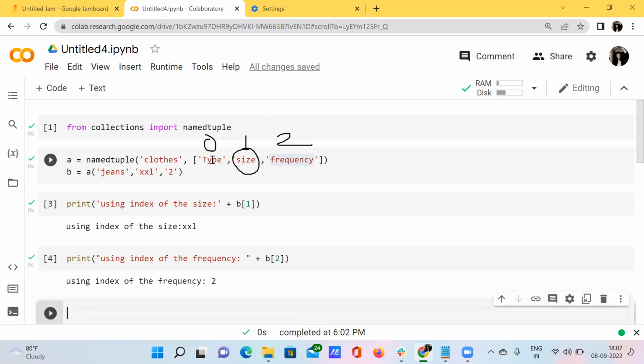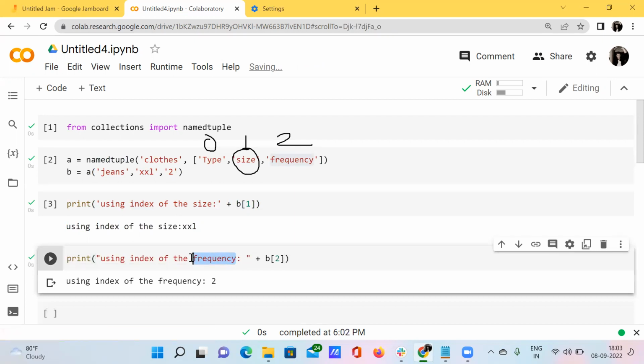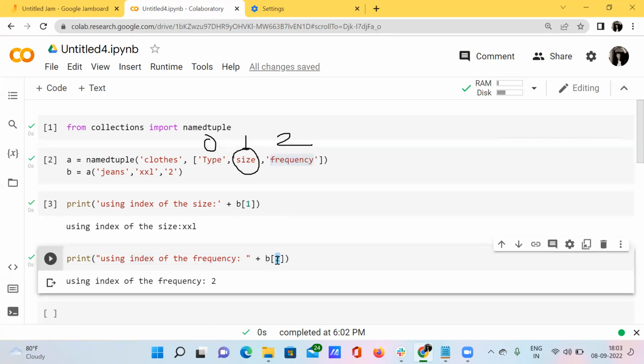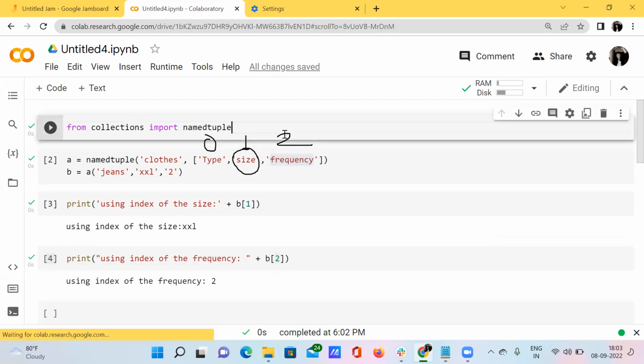Why? Because jeans is for type, and double XL is for size, and 2 is for frequency. So I want to access this frequency using the index number 2. Why? Because its index number is 2, right? So I got the output as 2.